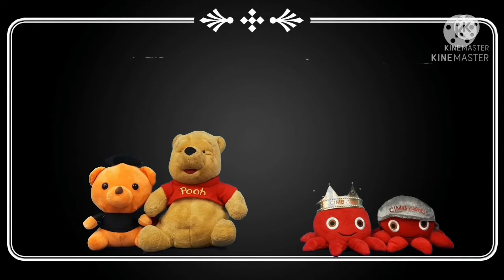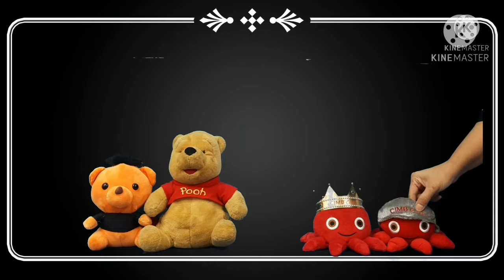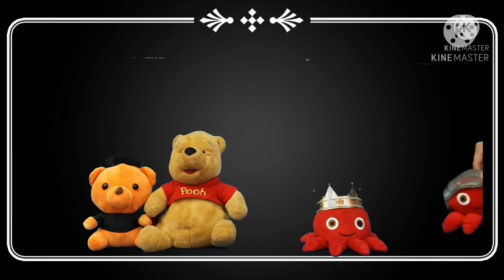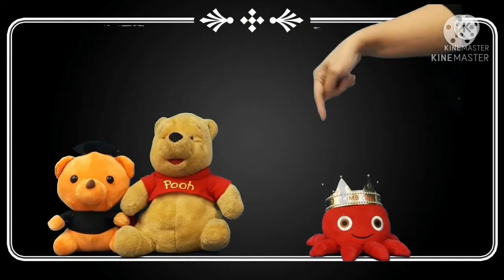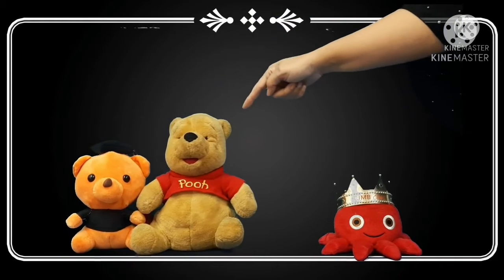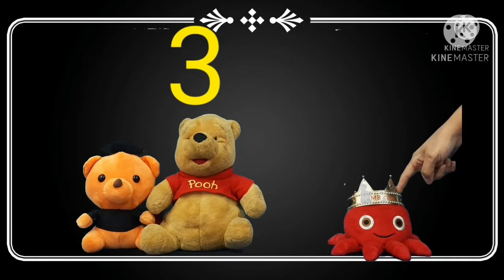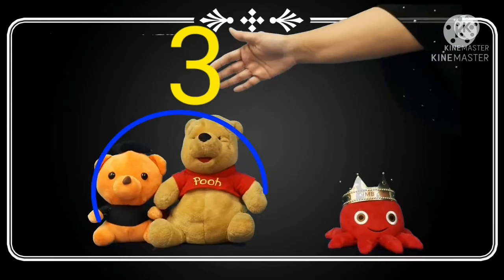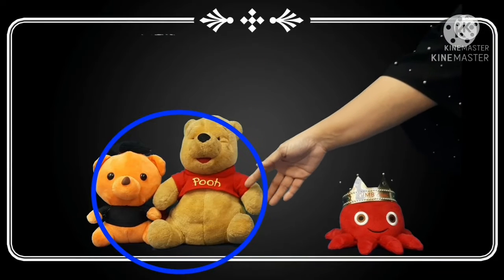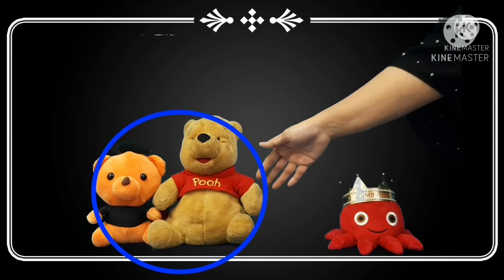Now, if I take one of the octopus out, we are only left with 3 toys. 1, 2, 3. Now, we can still pair up the teddies into 2 in a group.